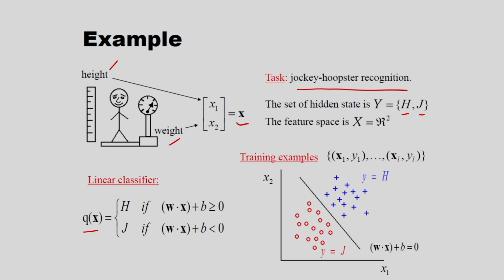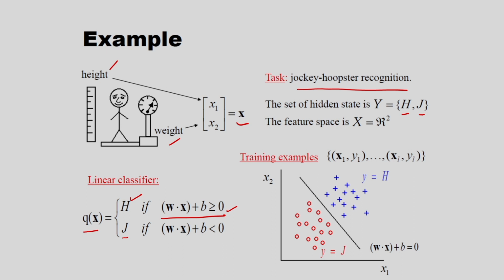After this what I am considering is the function q(x). In this case, I am considering this equation w dot x, that is the dot product between the weight vector w and the input feature vector x, plus b, the offset. If it is greater than 0, then the corresponding class will be h, and if this w dot x plus b is less than 0, then the corresponding class will be j.